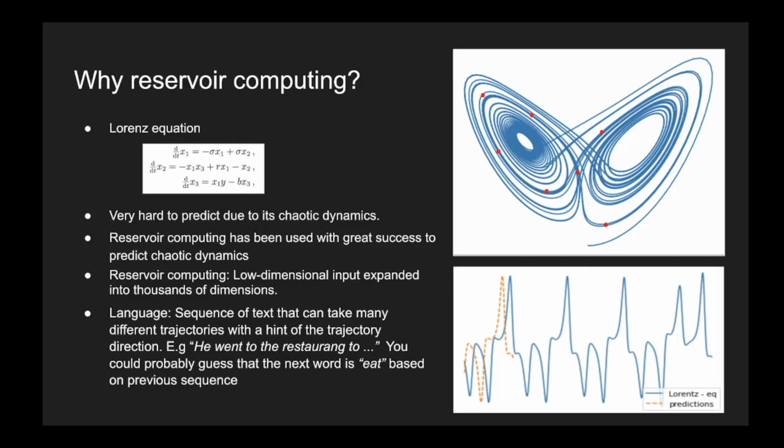When we think about language, a sequence of text can take many different trajectories, but we usually have an idea of where it's going. If I say, he went to the restaurant to, you would probably guess that the next word would be eat or meet friends or something like that. But depending on what was said before that sequence, you might suspect something entirely different. Subliminal hints or vibes give us an intuition that is hard to capture with machine learning. The next sequence could very well be something surprising like, he went to the restaurant to start a fire outbreak, if what was said previously had a subliminal hint underpinning this.